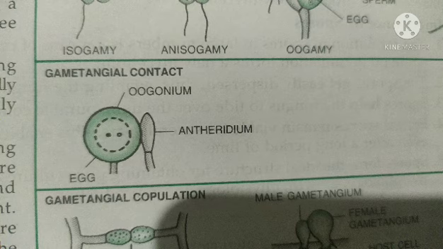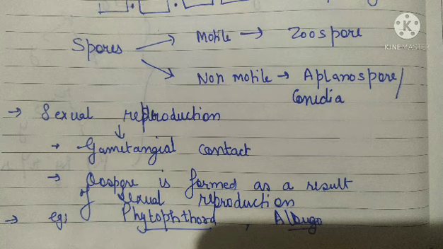which is the sexual means of reproduction in these fungi, that is oogamous fungi. So the two examples you should also learn in the oogamous fungi are Phytophthora and Albugo. So dear students, there are a large number of diseases caused by Phytophthora, such as late blight of potato. It is caused by Phytophthora infestans. So this is a very harmful fungus, as it is infecting the plants, that is potato. Similarly, Albugo is also a very dangerous fungus, since it causes a disease that is referred to as white rust.